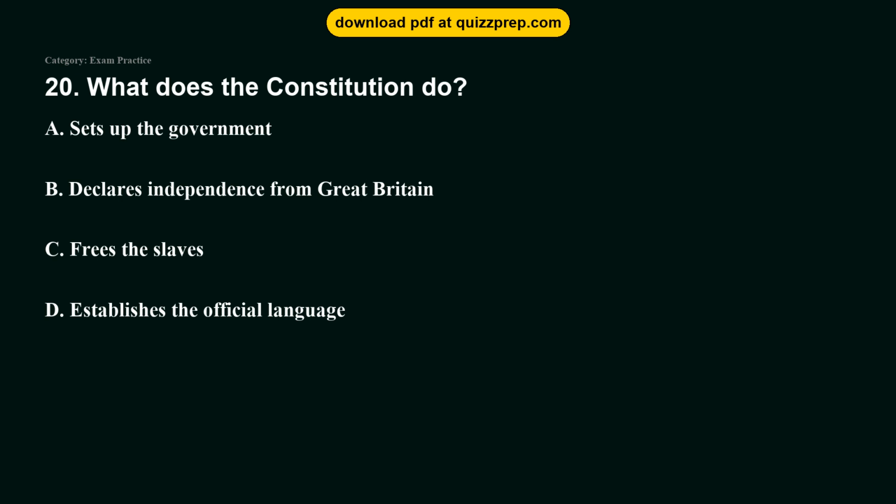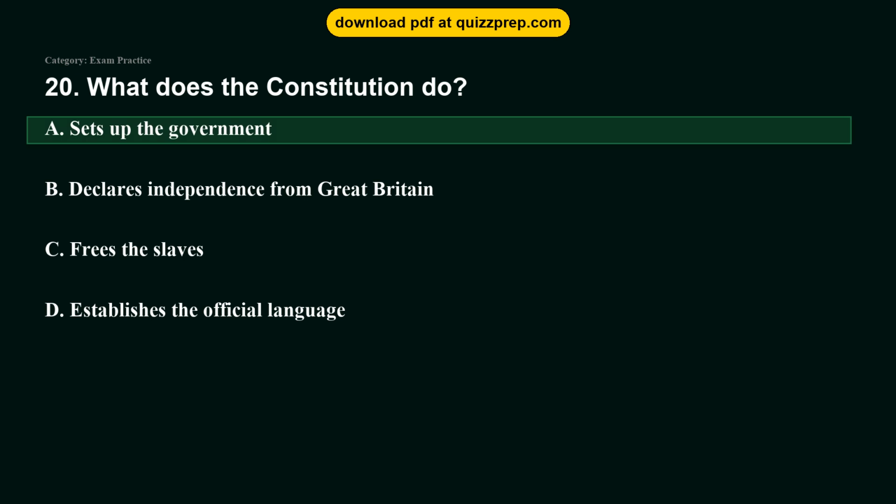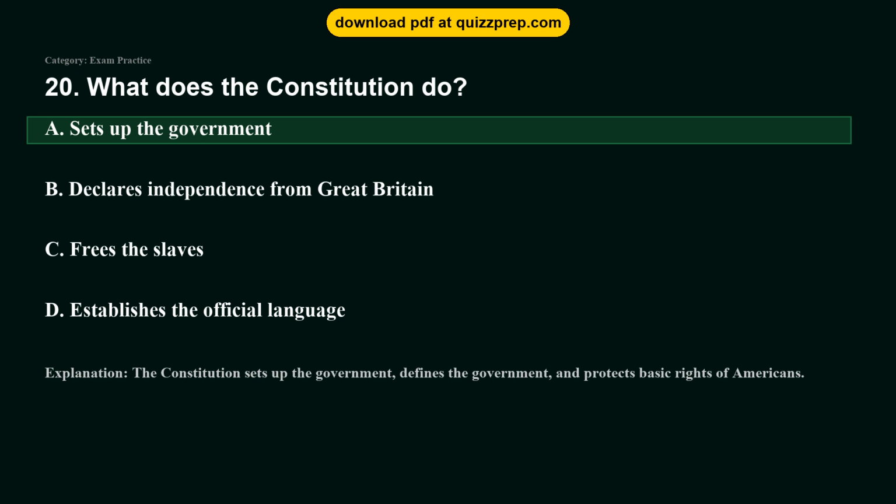Question 20. What does the Constitution do? Option A. Sets up the government. Option B. Declares independence from Great Britain. Option C. Frees the slaves. Option D. Establishes the official language. The correct answer is option A. Sets up the government. The Constitution sets up the government, defines the government, and protects basic rights of Americans.